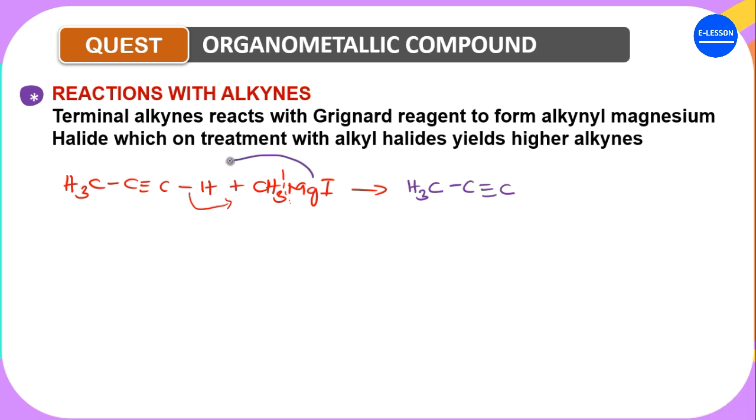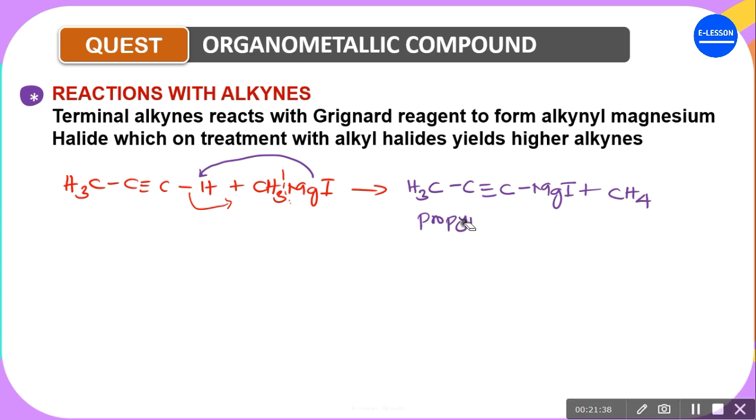That means the MgI will come and stay here, right? So you have MgI. Are you getting it? Plus, this hydrogen now will come and attack this CH3, so we have CH4, because CH3 plus hydrogen will give CH4. So this is called propyne magnesium iodide.